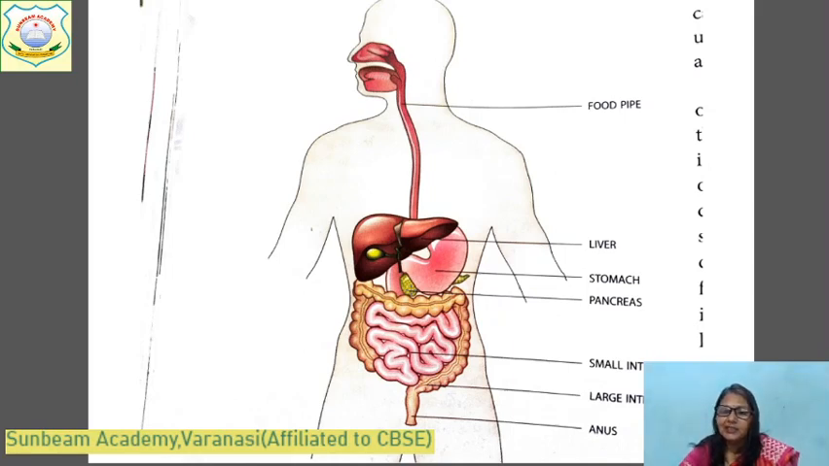Okay, you can see in this picture the food passes from the mouth to the food pipe, to the stomach, to the small intestine, then into the large intestine, and from the large intestine through the anus the waste is given out.